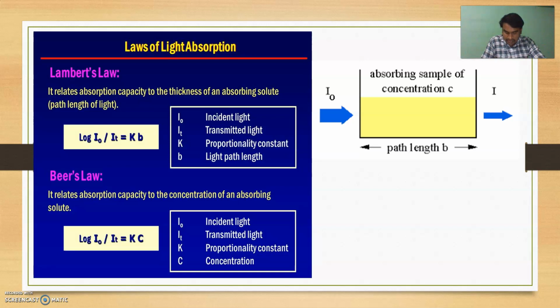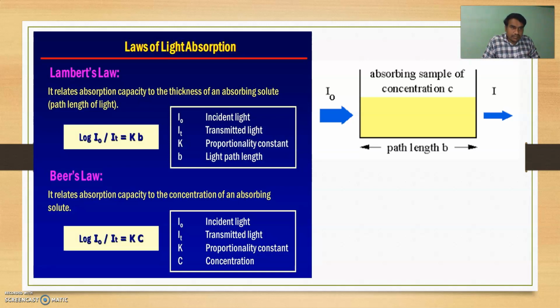If a comparison cell is used, the value of IR, which is very small, can be eliminated at the air-glass surface interface. Therefore, the above equation becomes I0 is equal to IA plus IT. So the incident light is equal to the amount of light absorbed plus the amount of light transmitted. So now we can state the meaning of Beer-Lambert's law combinedly.